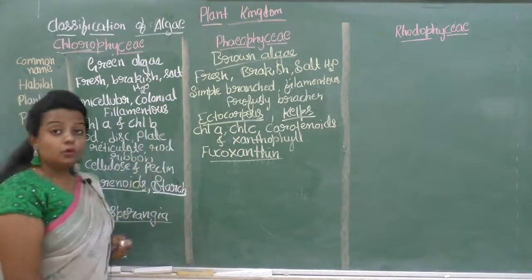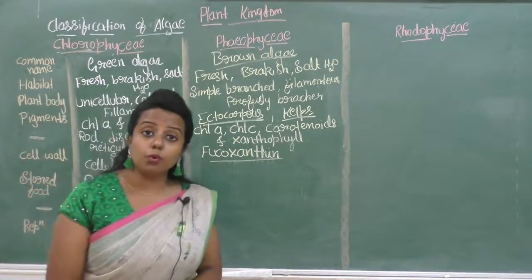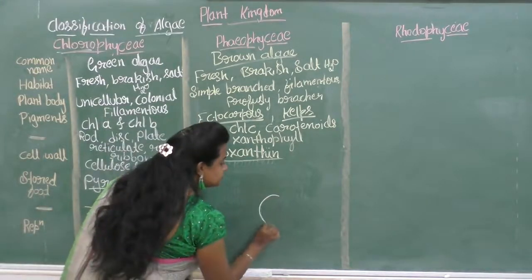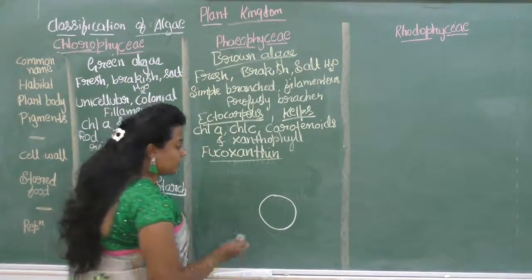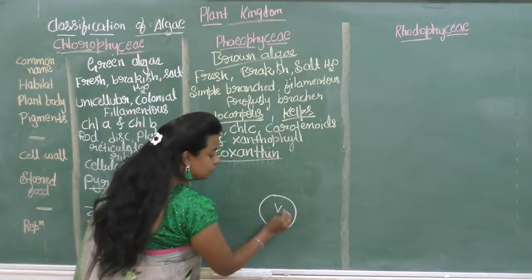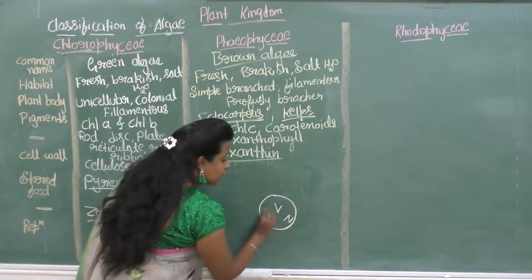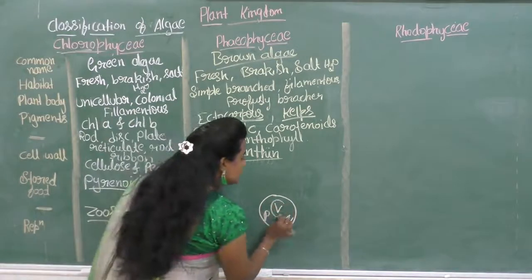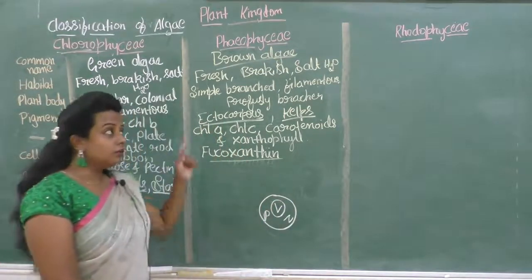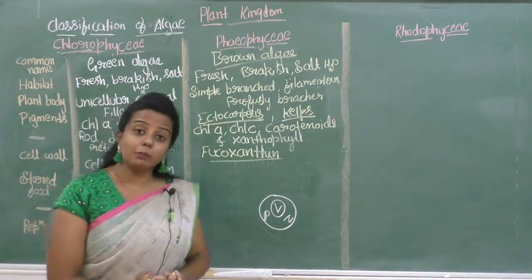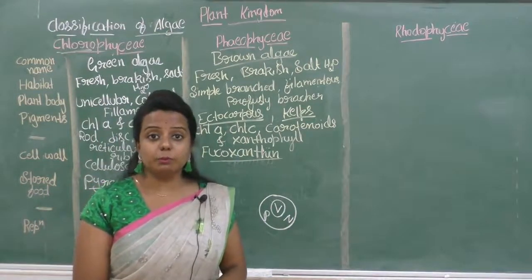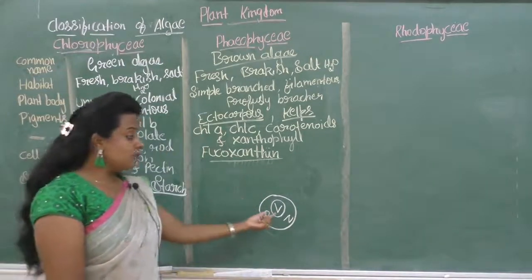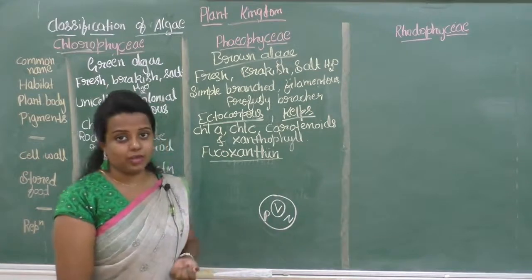Next, this Phaeophyceae consists of a protoplast. In the protoplast the vacuole, nucleus and plastids are present. This vacuole is centrally located in the Phaeophyceae. If you look at other plants, the vacuole will be present in other parts of the plant, but in the Phaeophyceae the vacuole is centrally located.